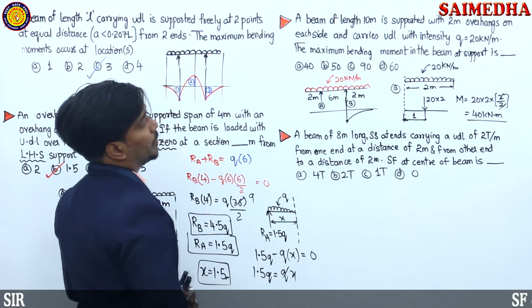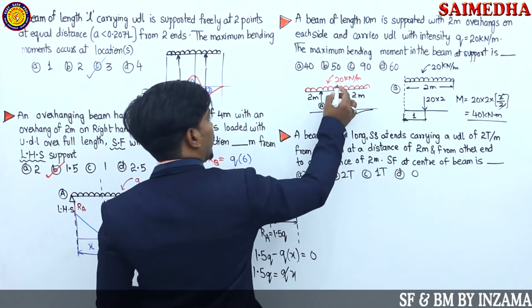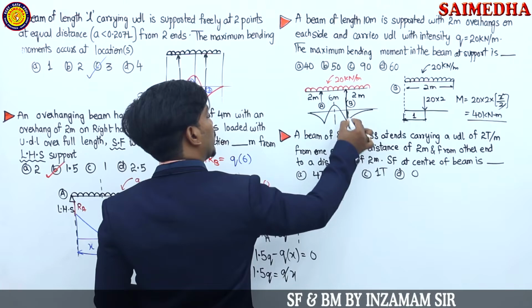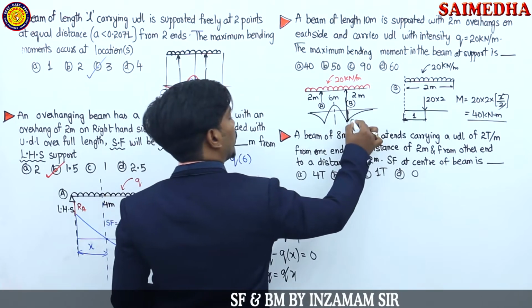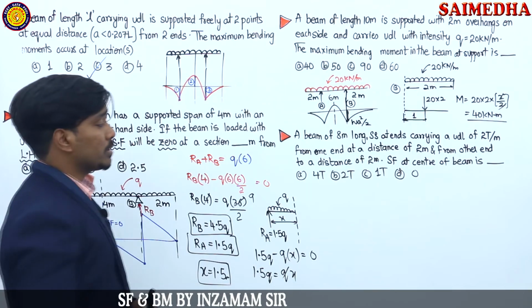Okay. Maximum bending moment in the beam at the support. The maximum bending moment is at the support. Already we have drawn the diagrams guys. This is the diagram, it is going to look like this. And at the support he is asking, that's why we are calculating WA square divided by 2. Okay. Let's see similarly the next question also guys.